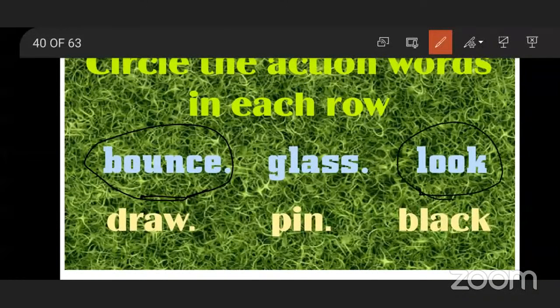Next, draw. We draw pictures, so it is the action that we do while drawing. Next, pin. Pin is the name of a thing, so don't circle it. And black is the name of a color. So we have just circled the action words here.